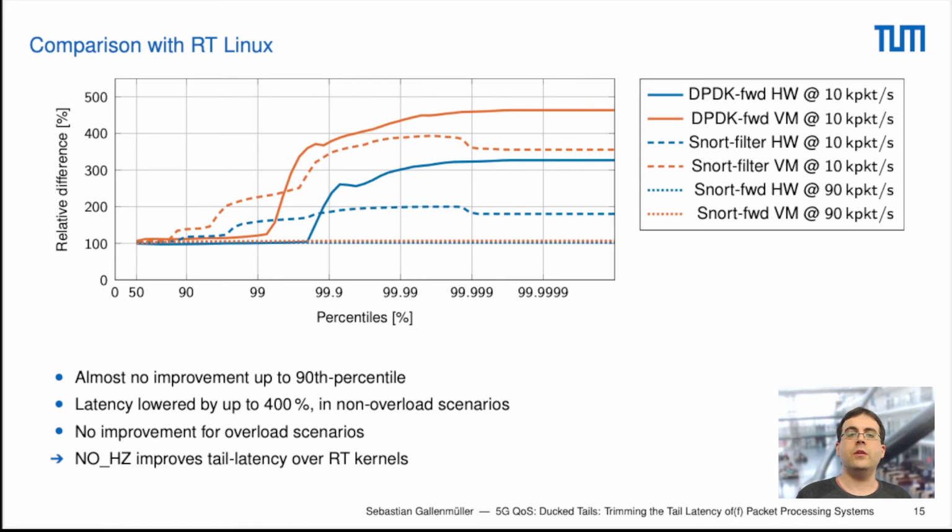However, at the higher percentiles, the latency is significantly lower for our no-hertz kernel. In the most extreme case, we see a latency improvement of up to 400%. However, this is only valid for the non-overload scenario. In the overload scenario, we don't see any latency improvement, regardless of real-time kernel or no-hertz kernel.